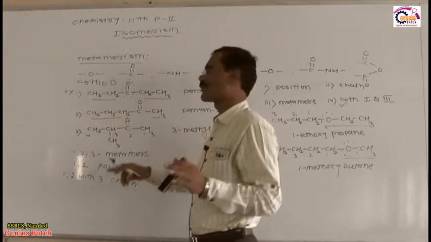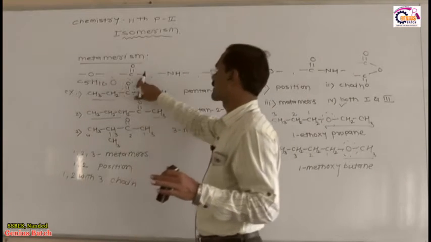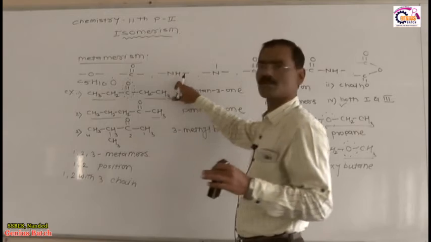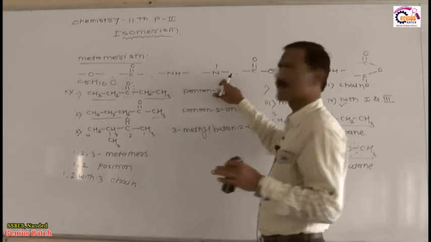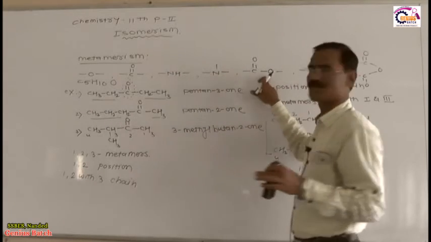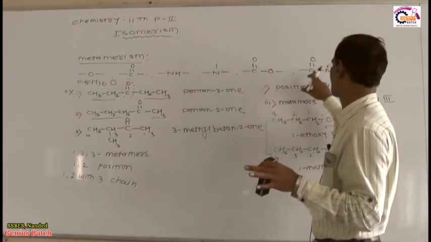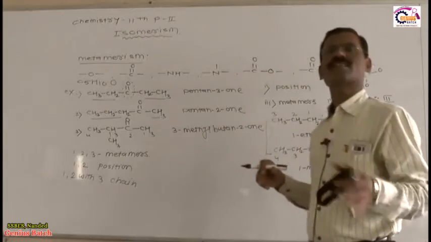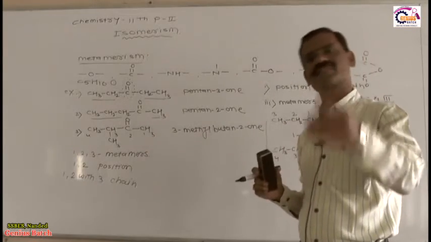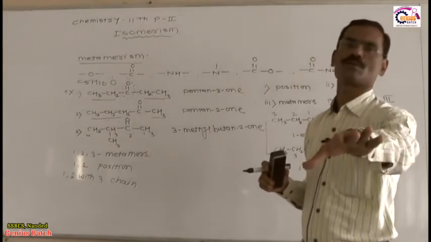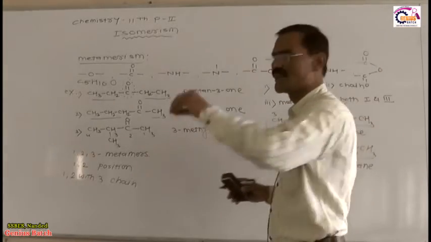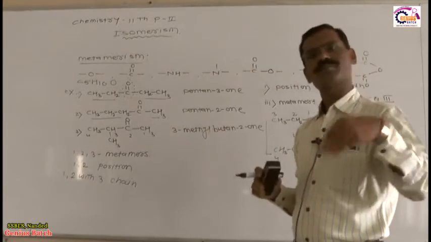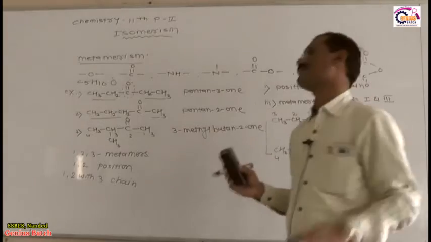So metamerism is shown by ether, ketone, secondary amine, tertiary amine, ester, amide, anhydride, and thioether, etc. But if the functional group is polyvalent, not monovalent, then such a phenomenon is called metamerism. Same molecular formula but the alkyl group is different.